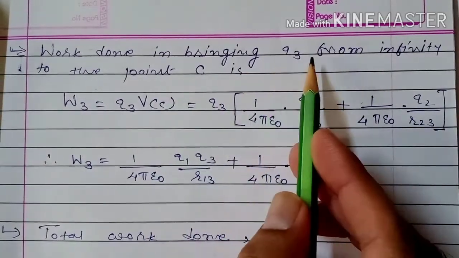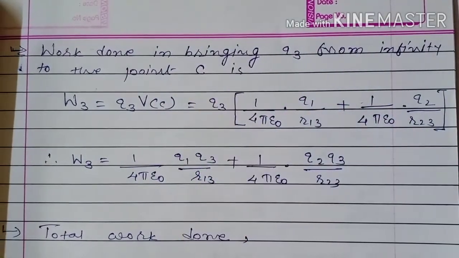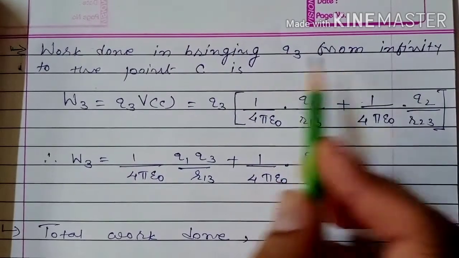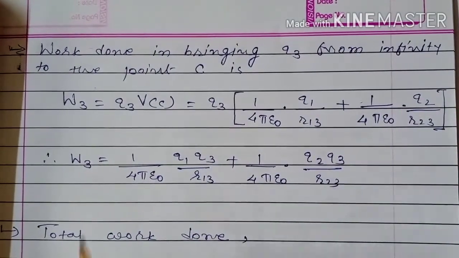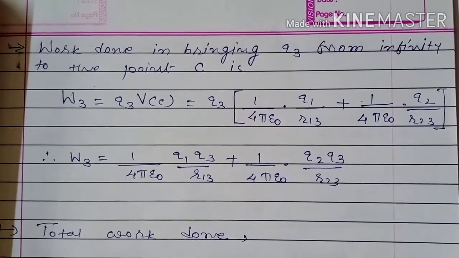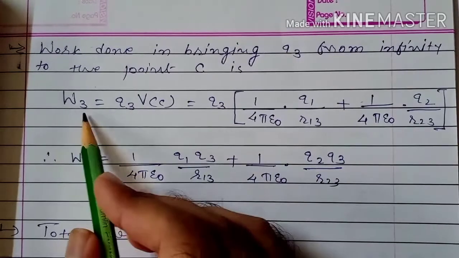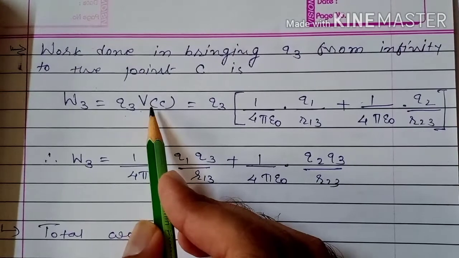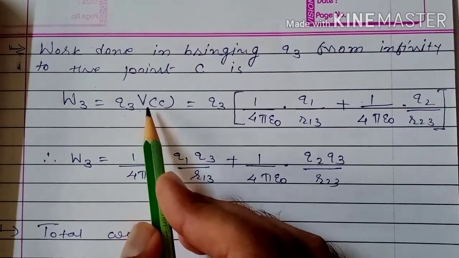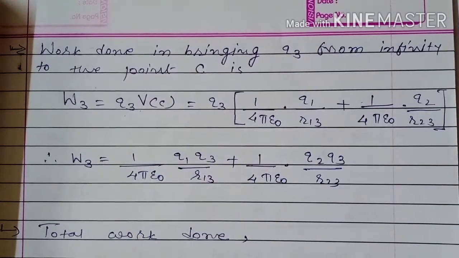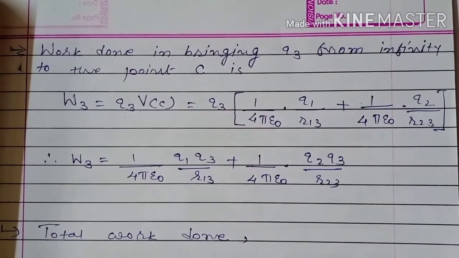Work done in bringing Q3 from infinity to the point C: first we brought Q1, then Q2. Now we will bring Q3 from infinity to point C. At that time, work is done against the electric field of Q1 and Q2 both. So W3 is equal to, which charge are we bringing? Q3 into, at which point? At point C. So potential at point C. Potential at point C is due to 2 charges, Q1 and Q2.